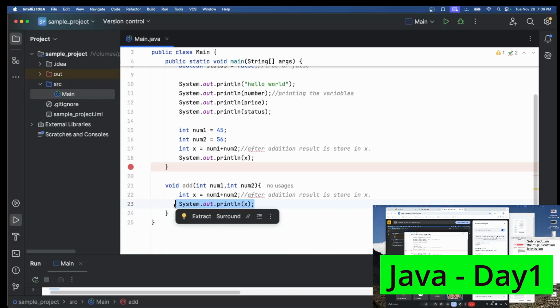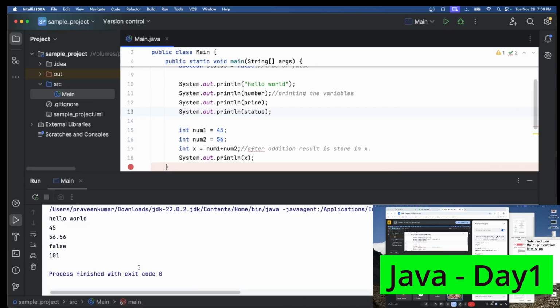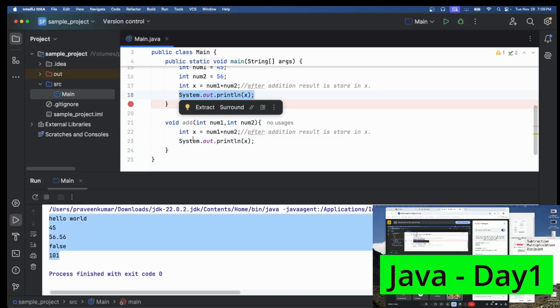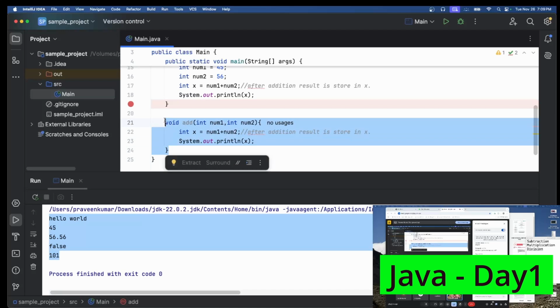But now you may have a question: if I run the program, will we be able to see the output at line number 23? Let me show you. If I run the program, you can see that this output is not coming at all. Till line number 18 I can see the output, but if I want to see this addition, it is not working.